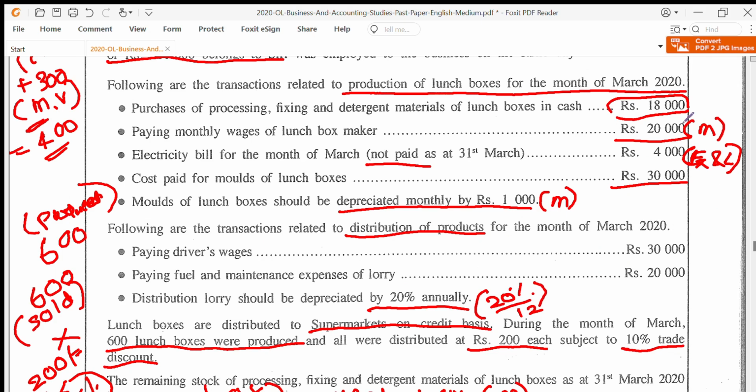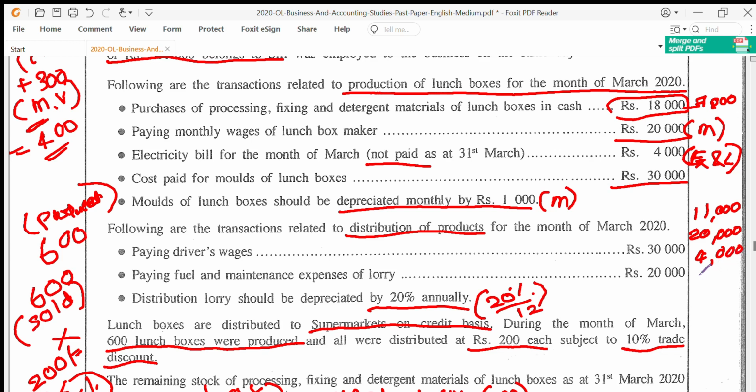Now here you will of course have 18,000 minus 7,000, so you will have 11,000 as detergent materials being used. Then you will have wages of 20,000. Okay, you will have an electricity bill, though it's unpaid, you have to use it in your costing, 20,000.